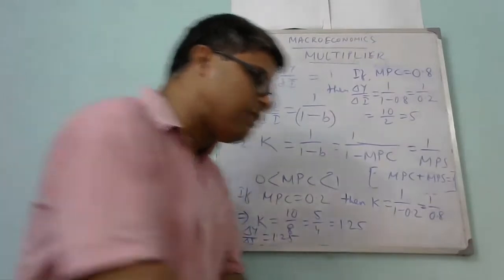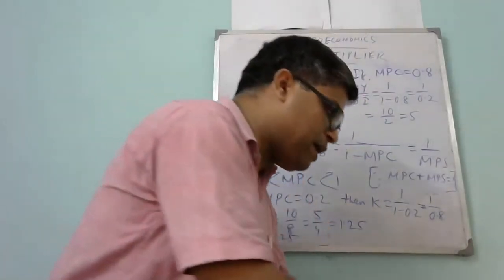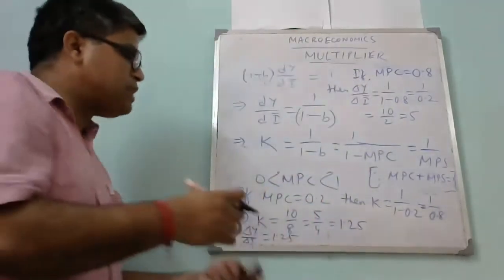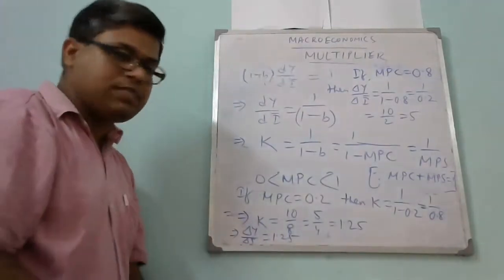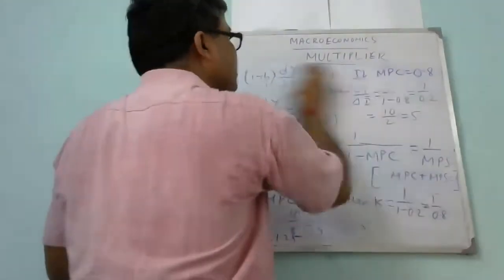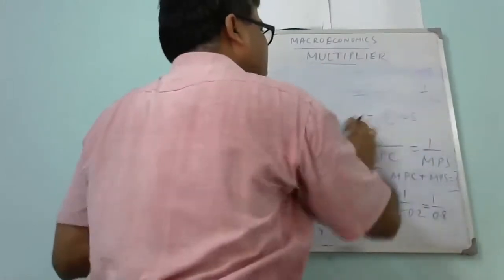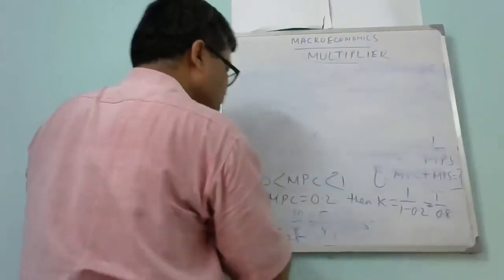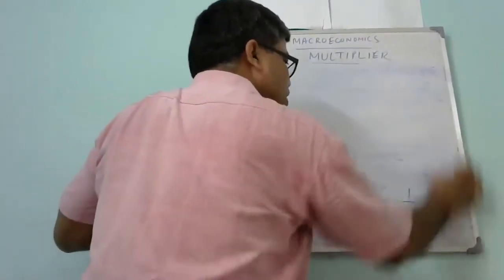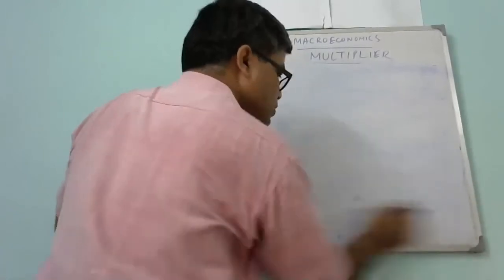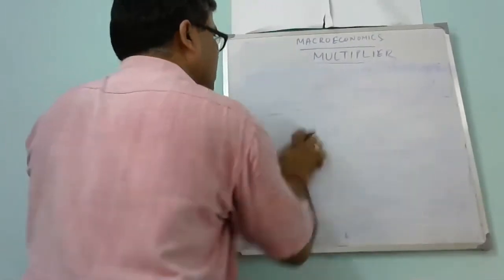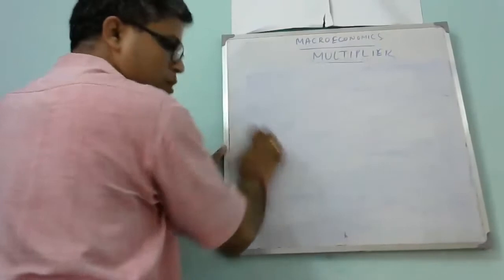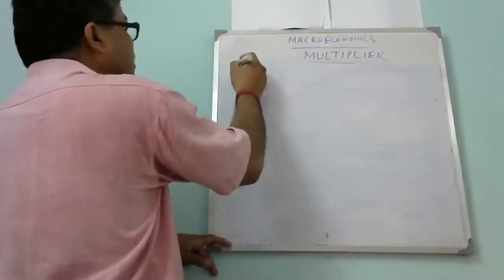Okay. So these are the derivations of the multiplier. Now the question comes to our mind: how do we represent it graphically? This was the mathematical representation, the formula and derivation of the multiplier. If we represent this graphically, how does it look? So let's see the graphical representation of this multiplier.